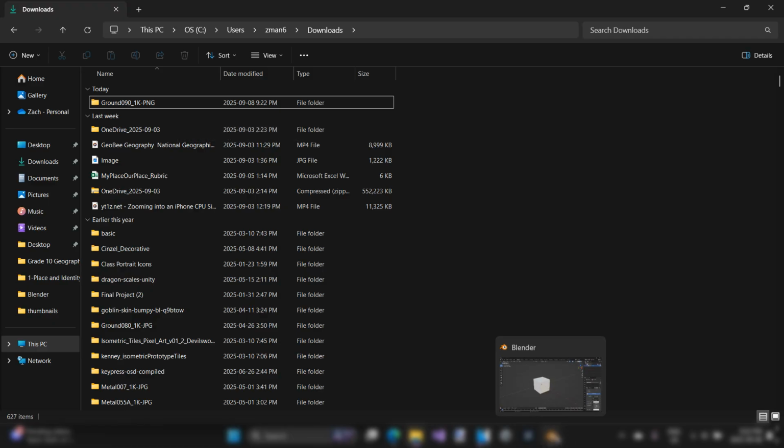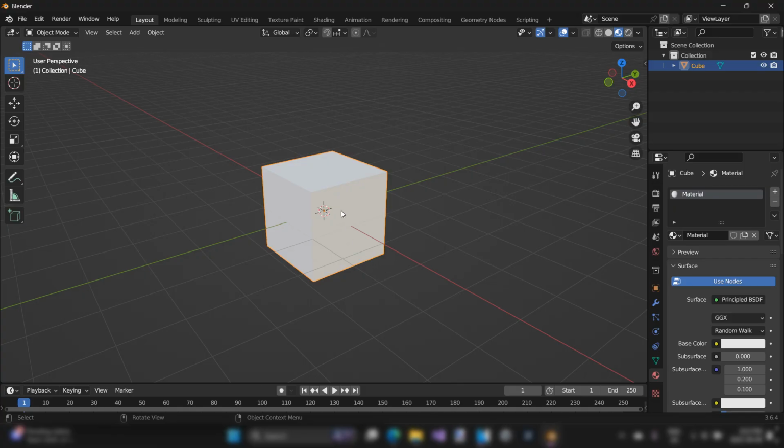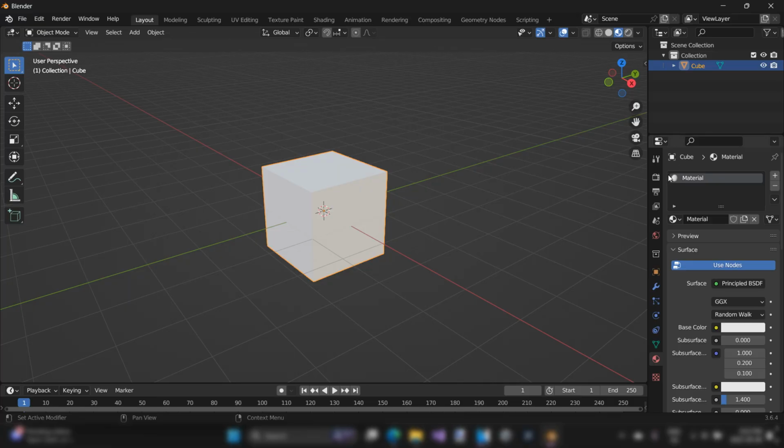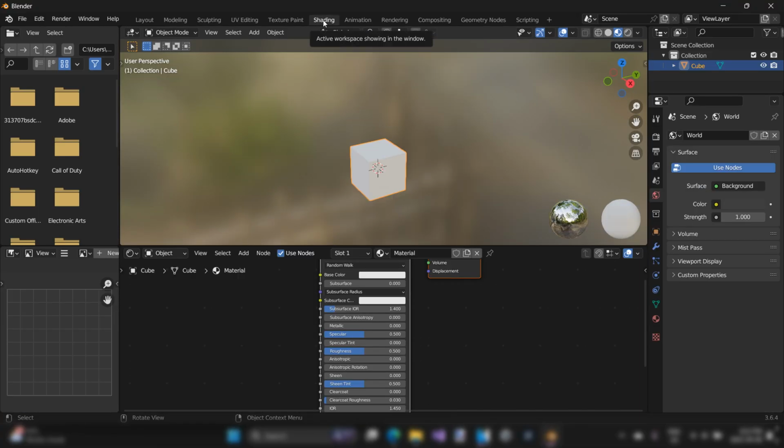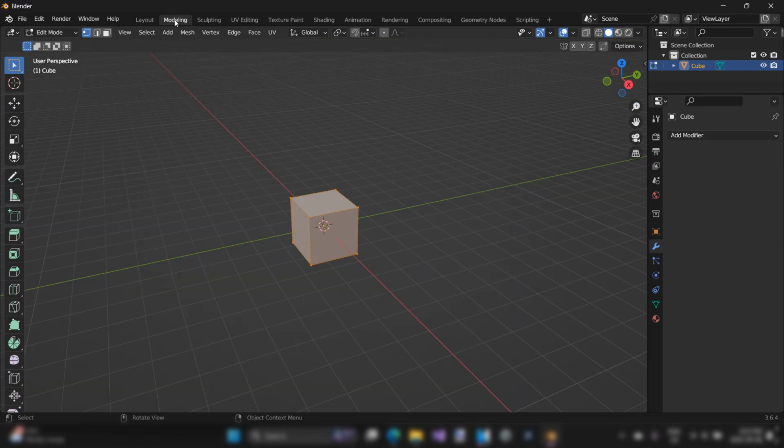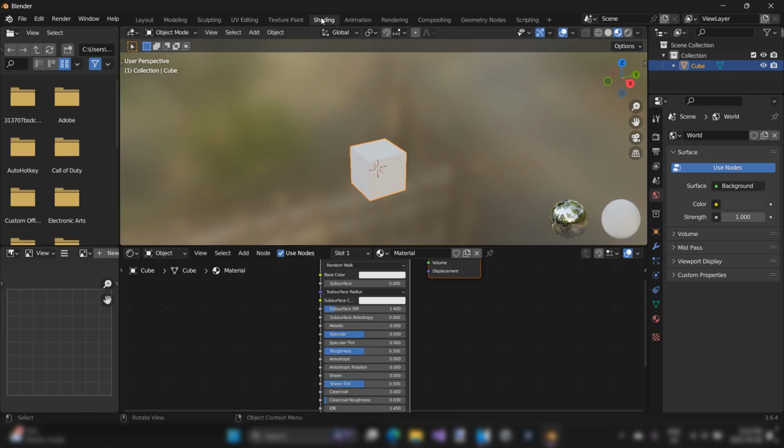So how do I get this into Blender? How do I get this material into Blender? Well, here I am in Blender. Here I am in my material kind of panel. But there's actually a new and there's a second and much more advanced material panel. It's actually in the shading tab up here. If you click up here, you'll be taken to the shading window. And if you ever want to go back, you're used to the modeling one. So it's just a different window. So just don't freak out that you can't get back to your cube.